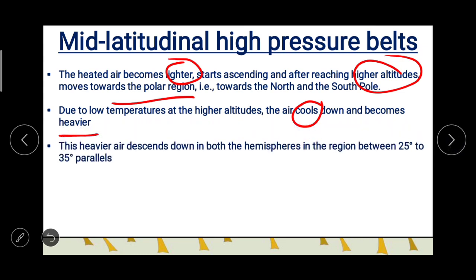This heavier air descends down in both the hemispheres in the region between 25° to 35° parallels.